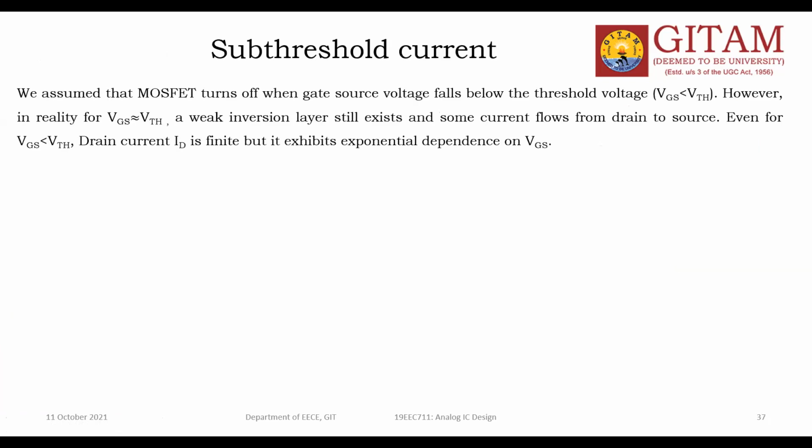So the last one is second order effects. We have several second order effects, but in this module, at present, we are discussing only three. One is the body effect, one more is the channel length modulation, and one more is the subthreshold conduction or subthreshold region.